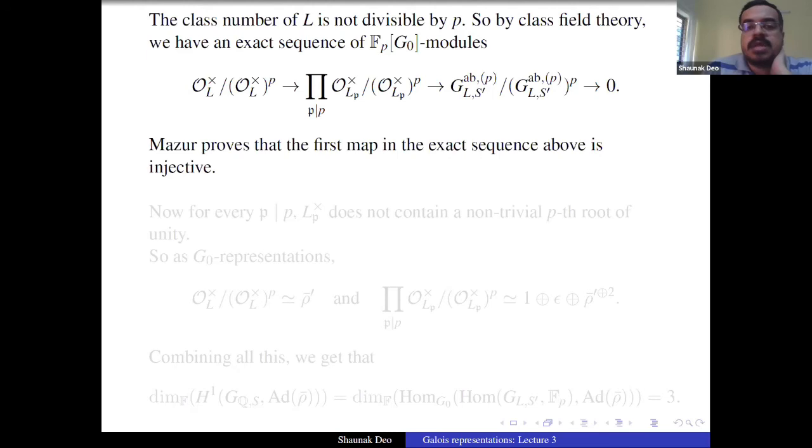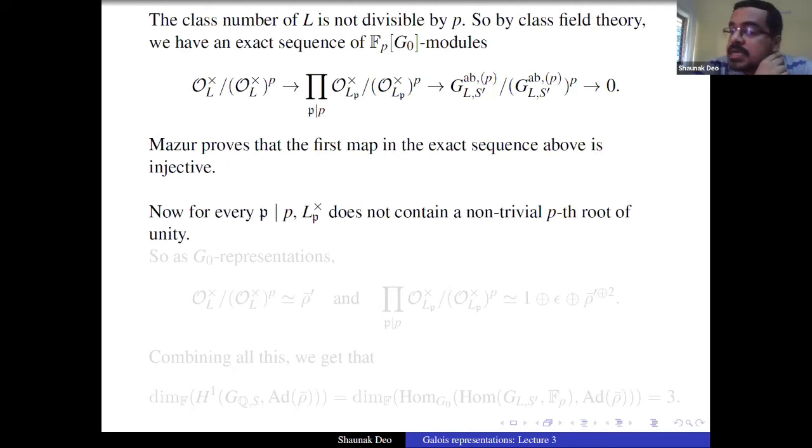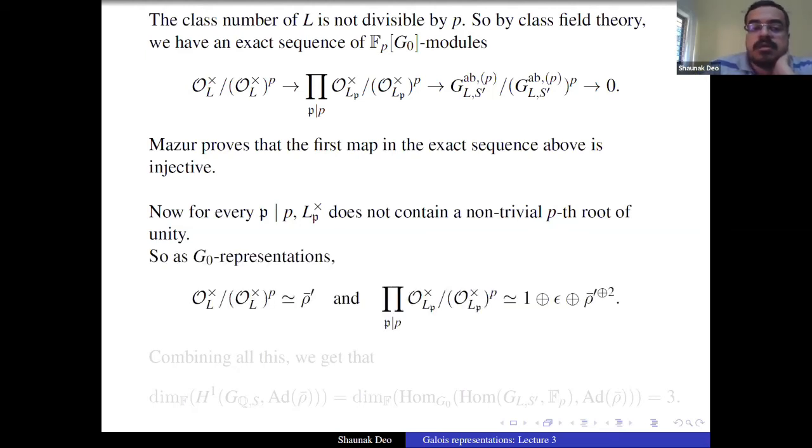And Mazur actually proves that this first map is injective. He proves that a global unit is not a P-th power in the local units, in a sense. So because the map of the sequence is injective, and we also know that L_p^* does not contain any non-trivial P-th root of unity, we can do a straightforward calculation to show that this O_L^* modulo O_L^* power P is just rho bar prime, the 2-dimensional representation of S3.